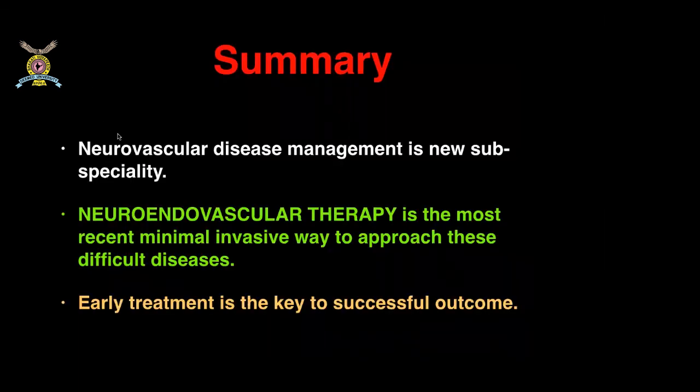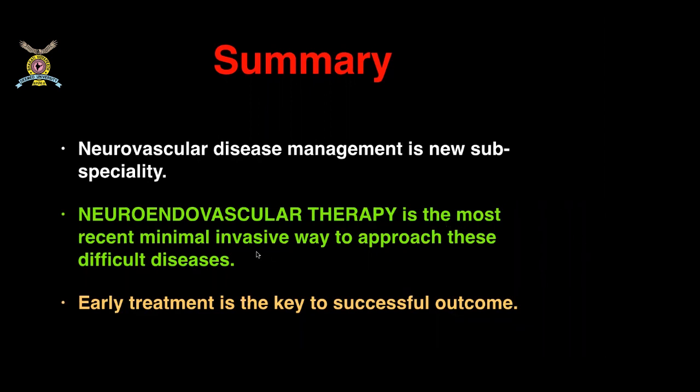So to summarize, whatever neurovascular diseases I have discussed with you, it is actually a separate subspecialty, mainly under neurosurgery. And the new treatment, in comparison to open brain surgery, is something known as neuroendovascular therapy.